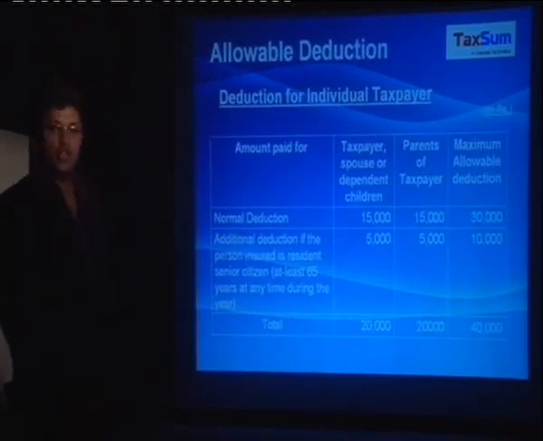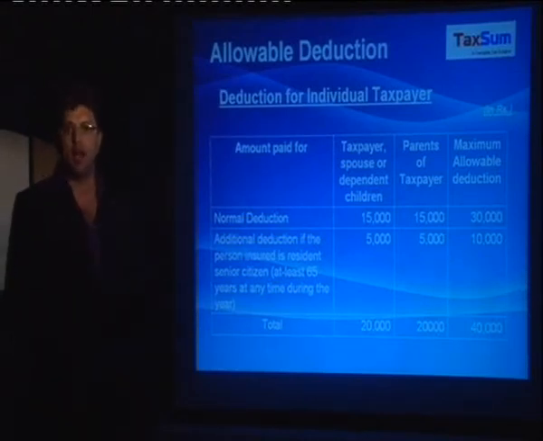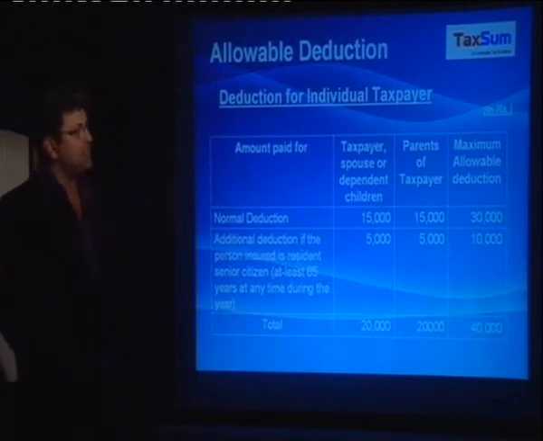In case of individual taxpayer, normal deduction is allowable of rupees 15,000 in case the premium is paid for the taxpayer himself or the spouse or dependent children. If he also pays premium for his or her parents, then an additional deduction of 15,000 is allowable. So overall maximum allowable deduction would be 30,000.